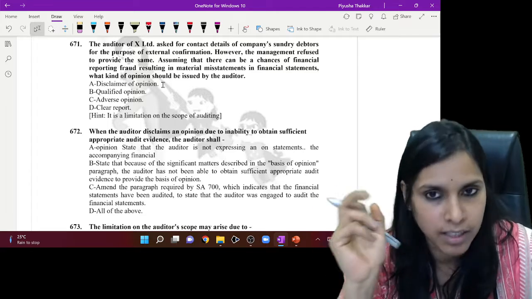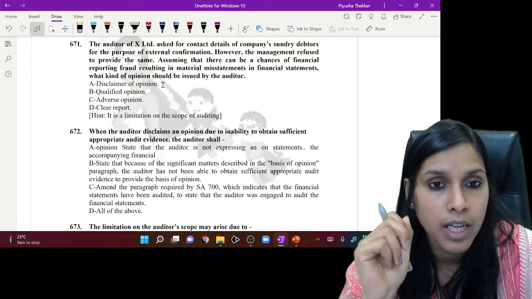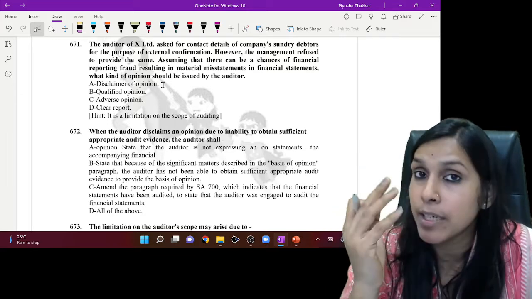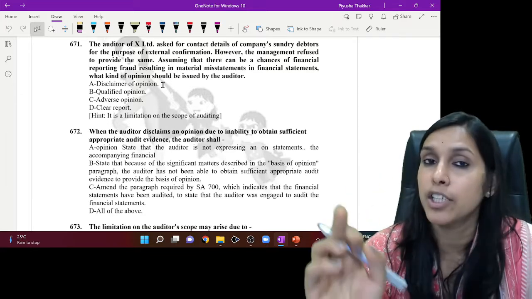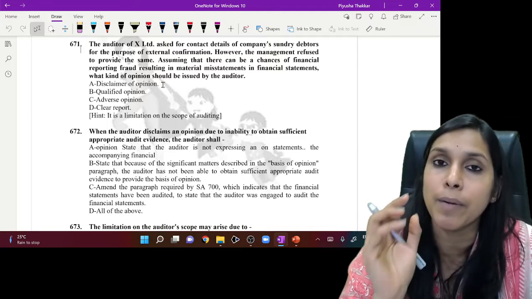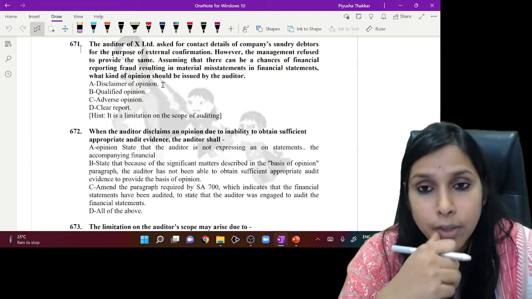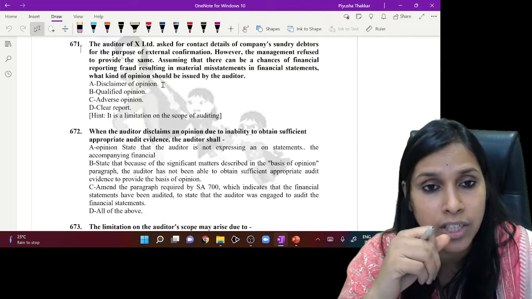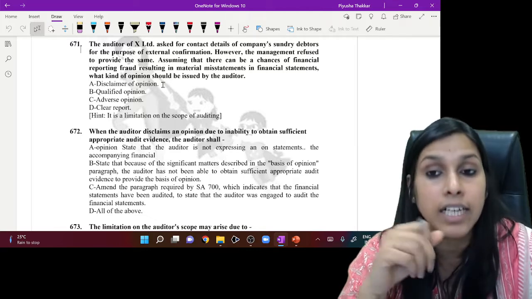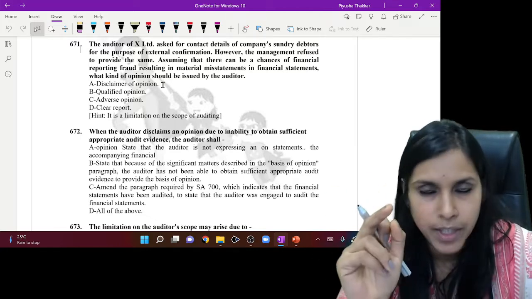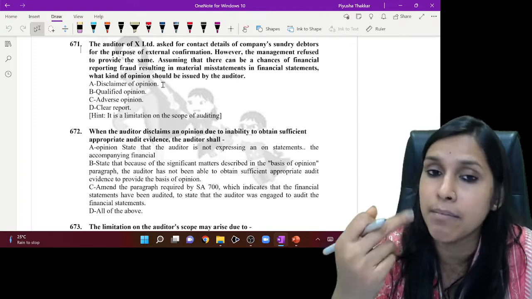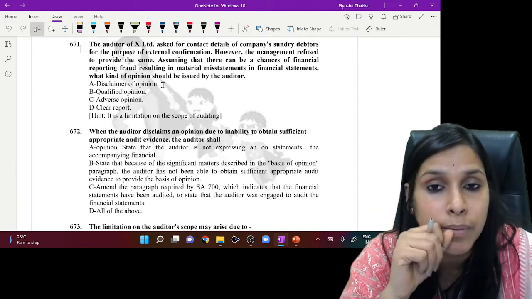For the purpose of external confirmation, however, management refused. Management refused means there is a limitation on scope extended by management, assuming that there can be chances of financial reporting fraud resulting in material misstatements. What kind of opinion should be issued by the auditor?